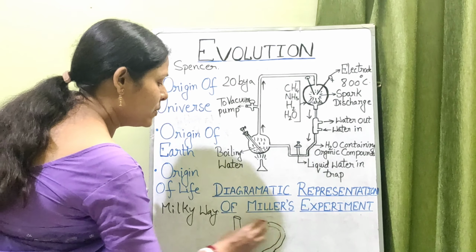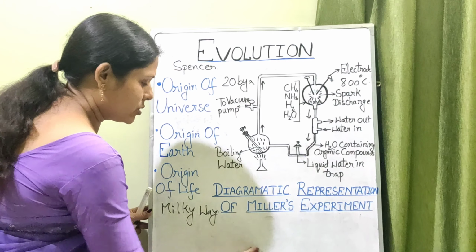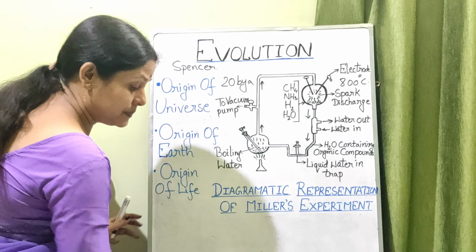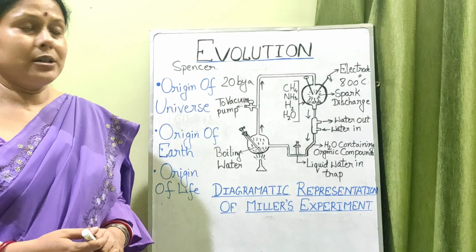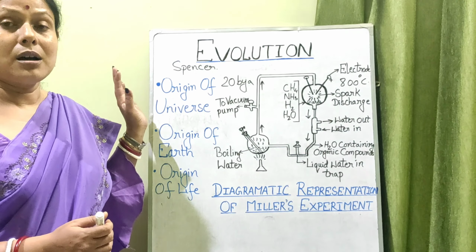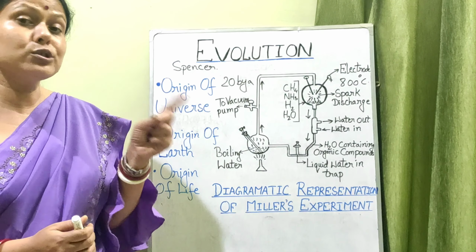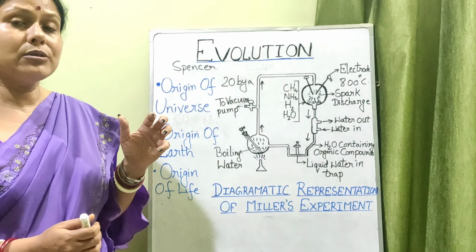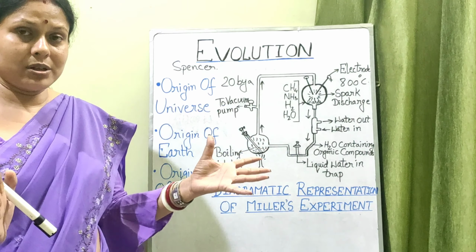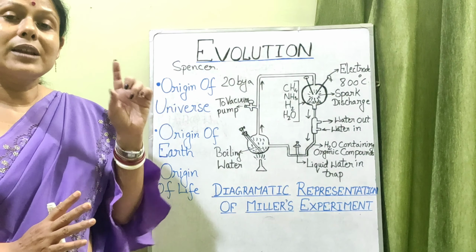The next theory which is discussed for the origin of life on this earth is known as the cosmogenic theory. Sometimes in some books you will see the origin of universe theory written as the cosmic theory. Cosmic theory and cosmogenic theory are different. Whenever cosmic theory comes in the exam, keep in mind that it is the Big Bang theory. And when it is cosmogenic theory, it is related to the origin of life on earth.